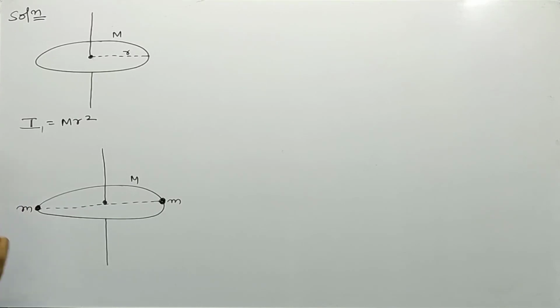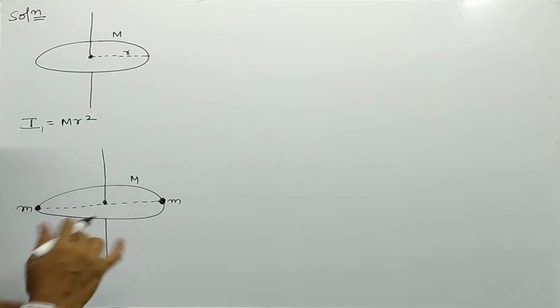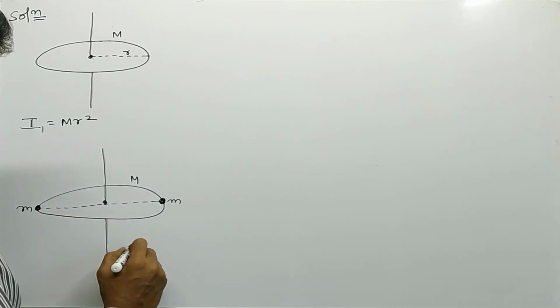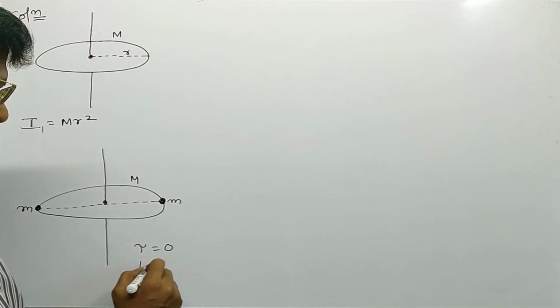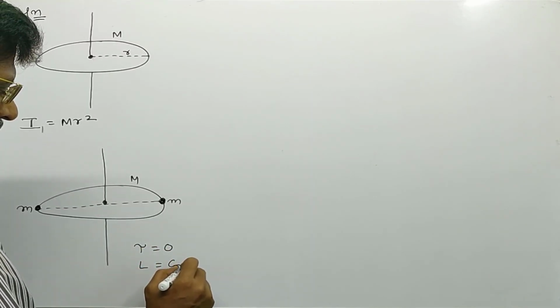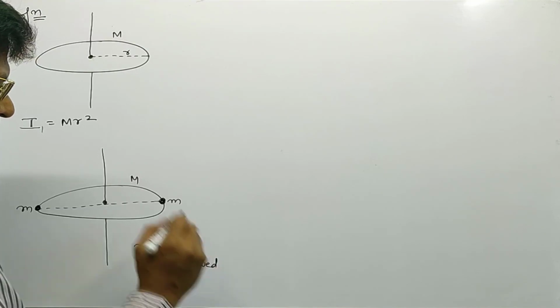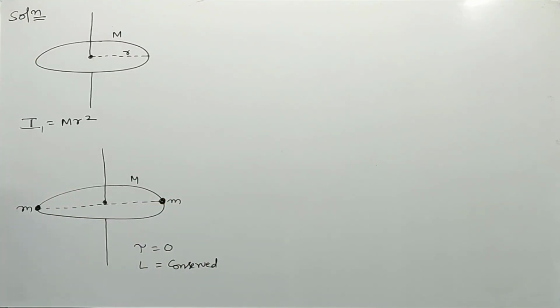See here, when these two masses are placed gently over the ring, no external torque acts on the system. External torque is equal to 0, so angular momentum is conserved. When there is no torque acting on the system, angular momentum of the system is conserved.